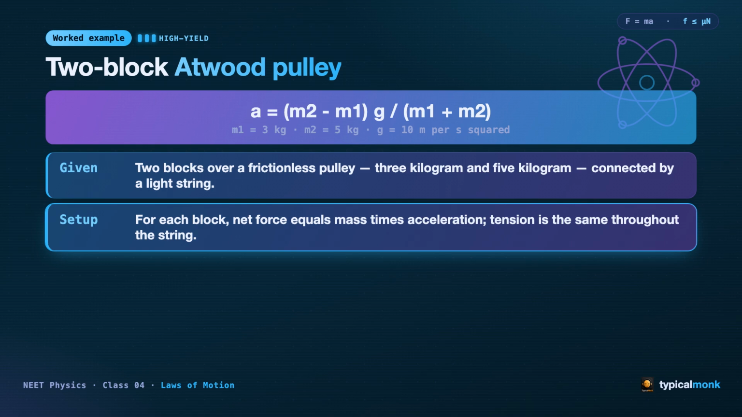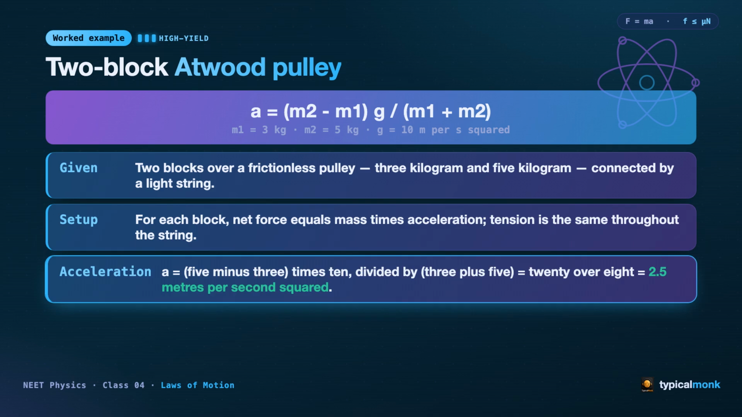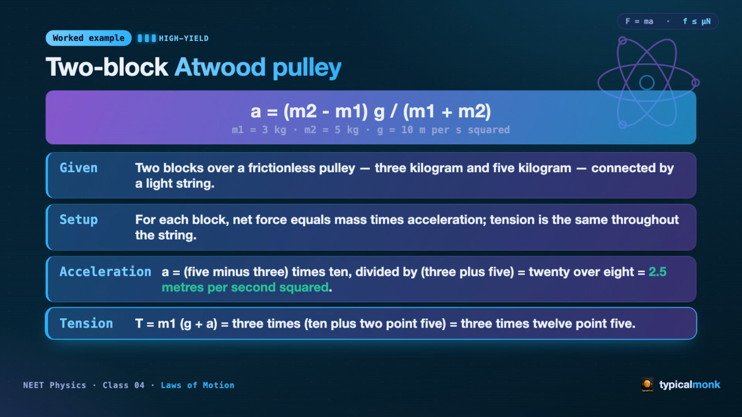Step 2. The setup. For each block, the net force equals its mass times the acceleration. The string is light, so the tension is the same throughout, and both blocks share one acceleration. Step 3. The acceleration. It equals the difference of the masses times g, divided by the sum of the masses. That is (5 minus 3) times 10 over (3 plus 5), 20 over 8, which gives 2.5 meters per second squared. Step 4. The tension.